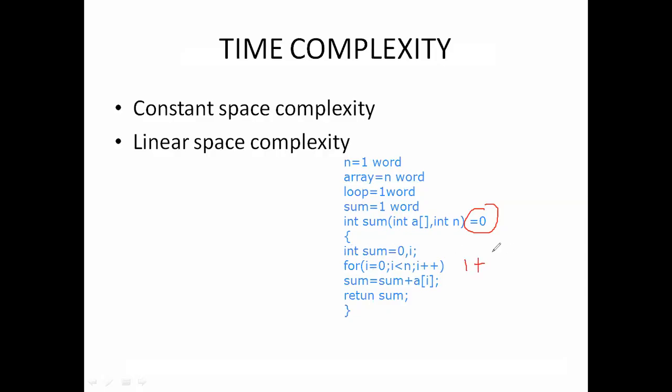So initialization will not take any word. This is the for loop, so it will take one value.